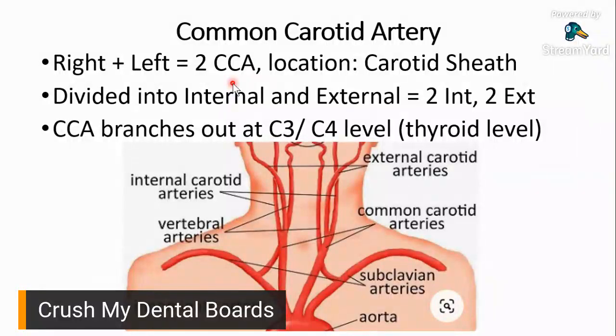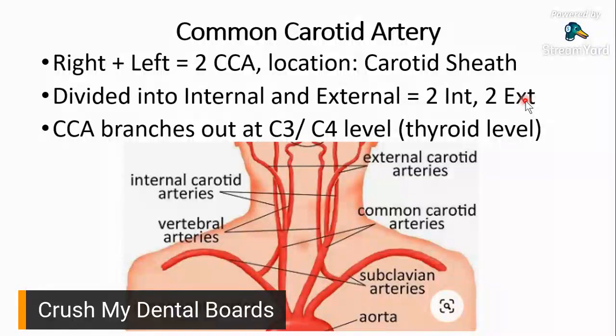Location nila on both sides would be on your carotid sheath. Okay, so the carotid sheath, it's a fibrous tissue on either side of the neck. So left and right, you have carotid sheath on both left and right. And as mentioned earlier, when you talk about the common carotid artery, it's still further divided into internal and external carotid artery. Okay? So if you sum it up, pag binilang mo siya, you'd end up with two internal carotid artery and two external carotid artery.